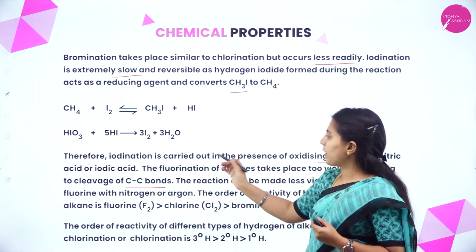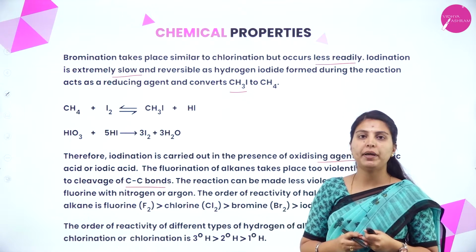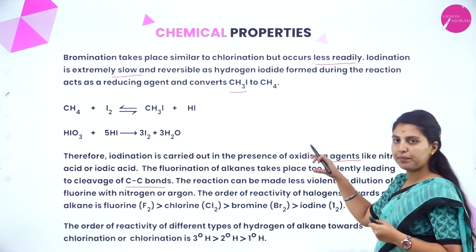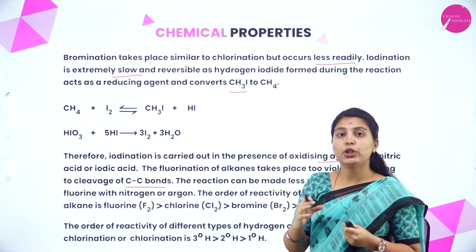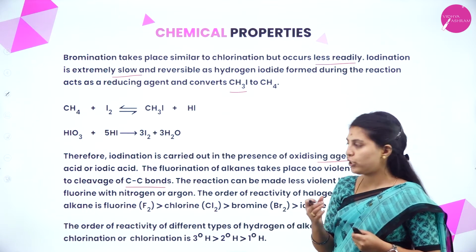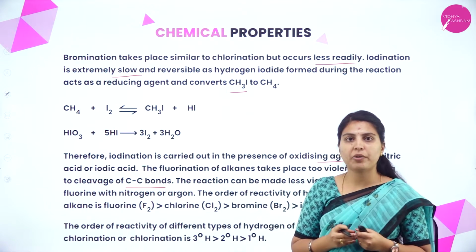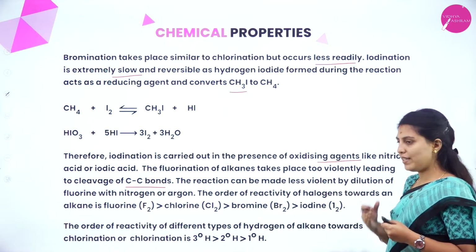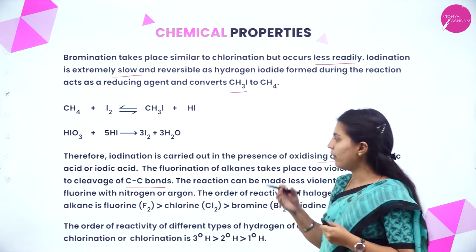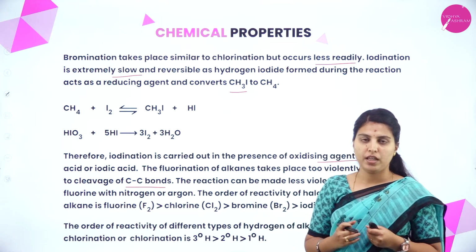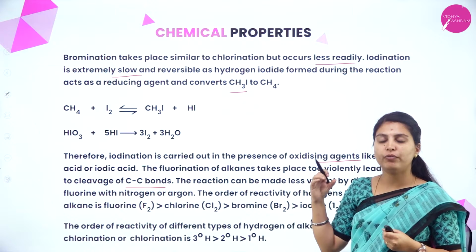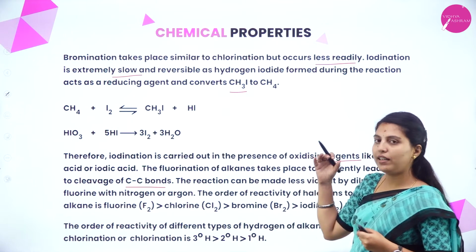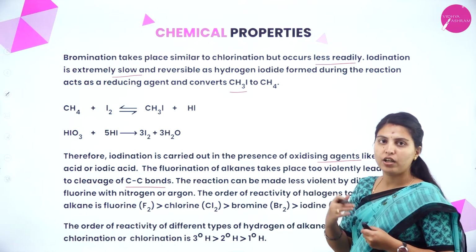Okay, another halogen is fluorination. The fluorine atom, whatever it is present in, will react too violently, causing cleavage of carbon-carbon bonds. That reaction can be made less violent by diluting the fluorine with nitrogen, otherwise cleavage of carbon-carbon bonds will take place. So the other three are better than fluorination.